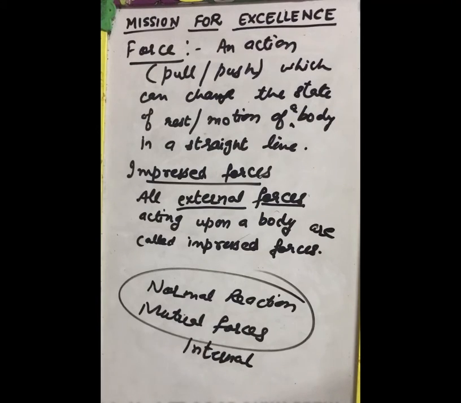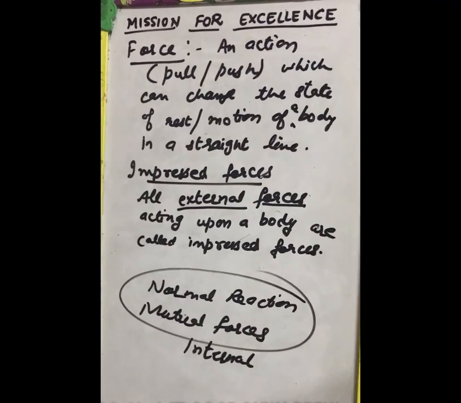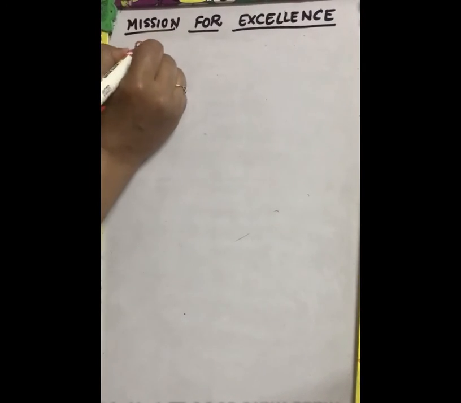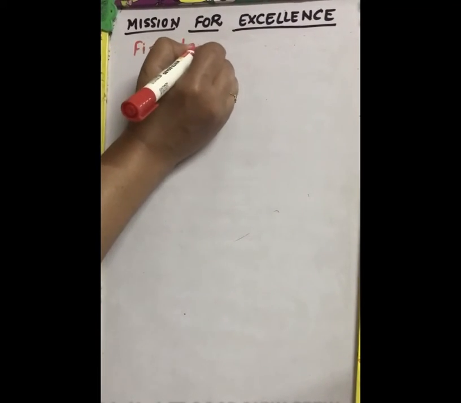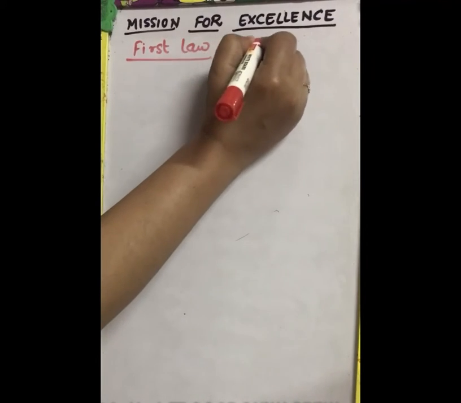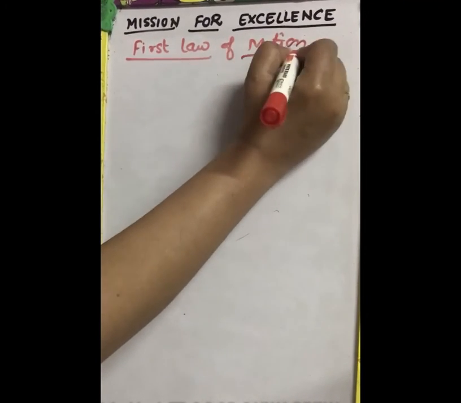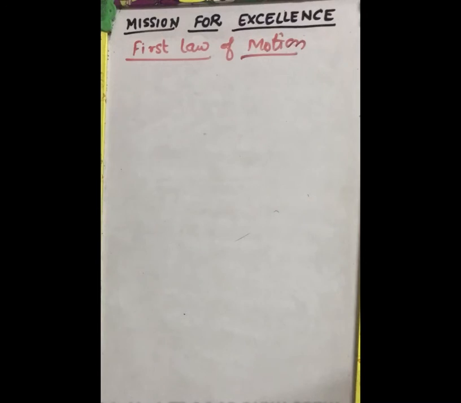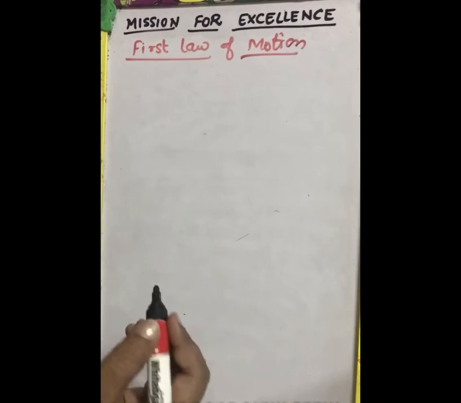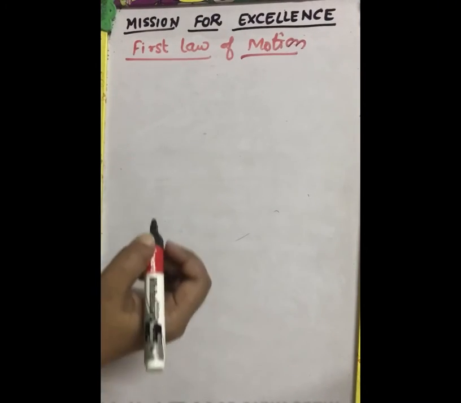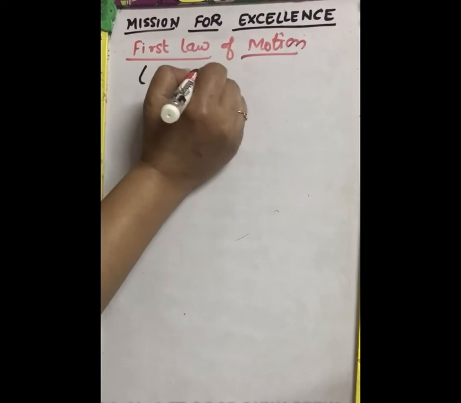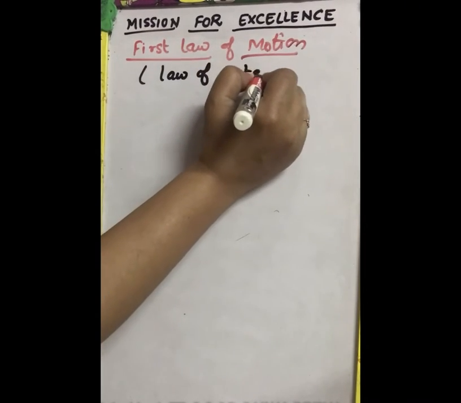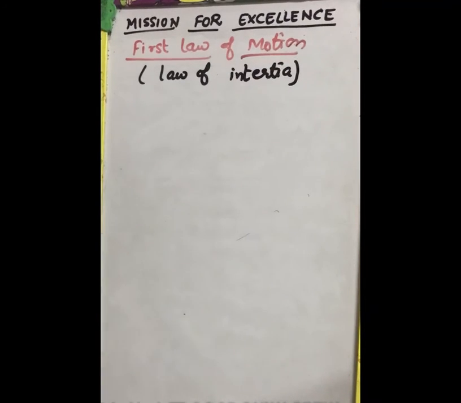Now let us understand what is first law of motion. So now let us write first law of motion. It states that every body continues in its state of rest or motion until external force acts on it. So it is also known as law of inertia. Inertia means resistance to any change.